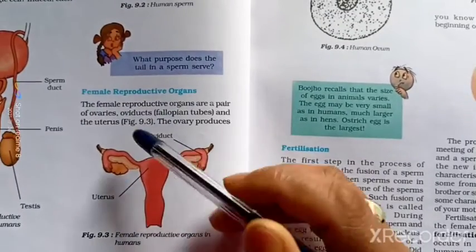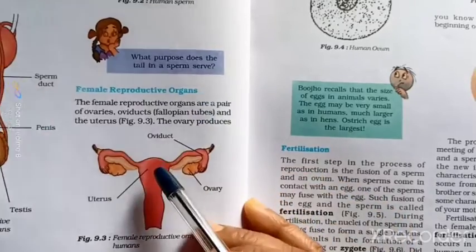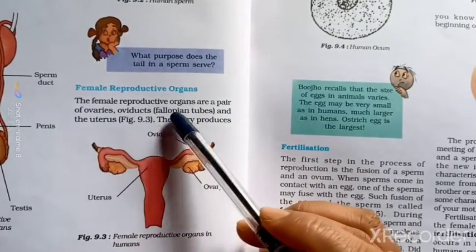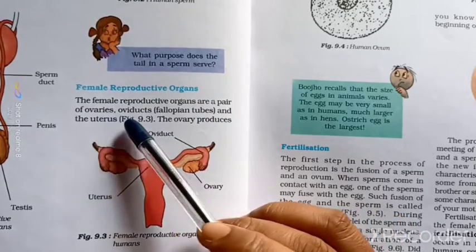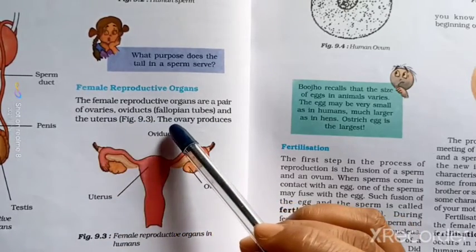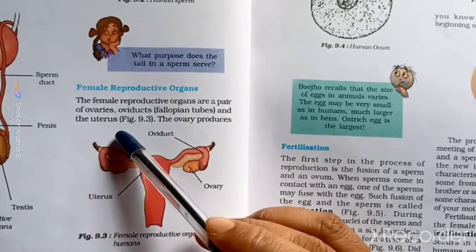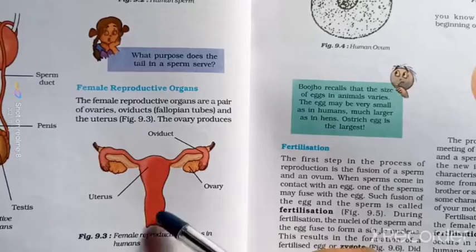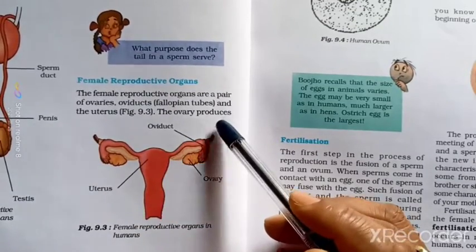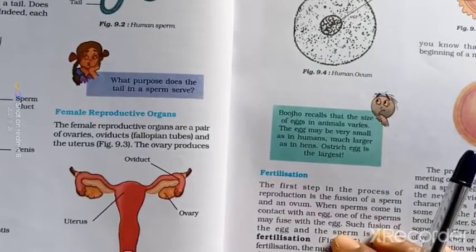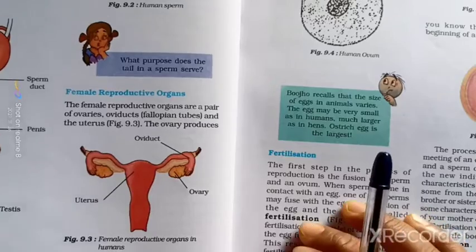Okay, next, female reproductive organs. The female reproductive organs are a pair of ovaries, oviducts, also known as fallopian tubes, and the uterus. In figure number 9.3, it is shown here. The ovary produces female gametes, called ova, also known as eggs.